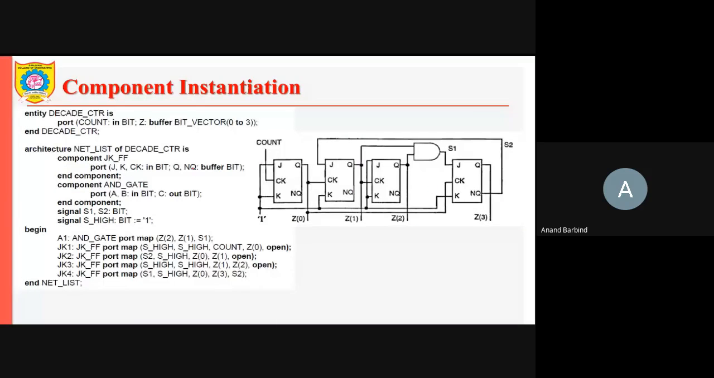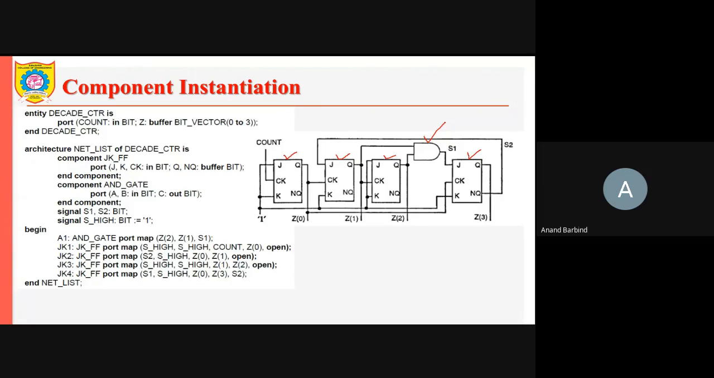Now this is the next example. It is for a decade counter. So this particular circuit is for the decade counter. What kind of devices are used in this counter? You can see that there are JK flip-flops. How many JK flip-flops are there? 1, 2, 3, and 4. So 4 JK flip-flops are there, and there is one AND gate.